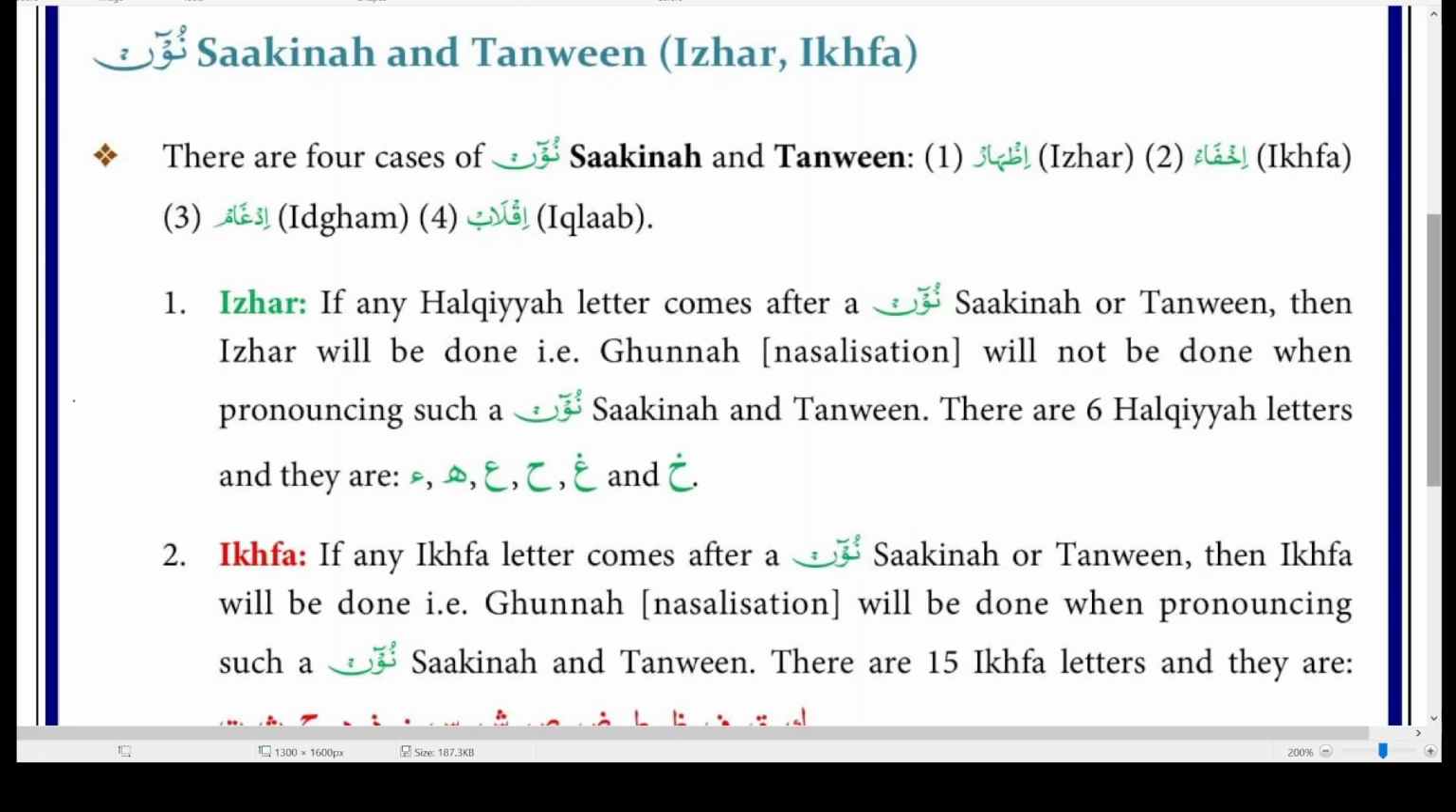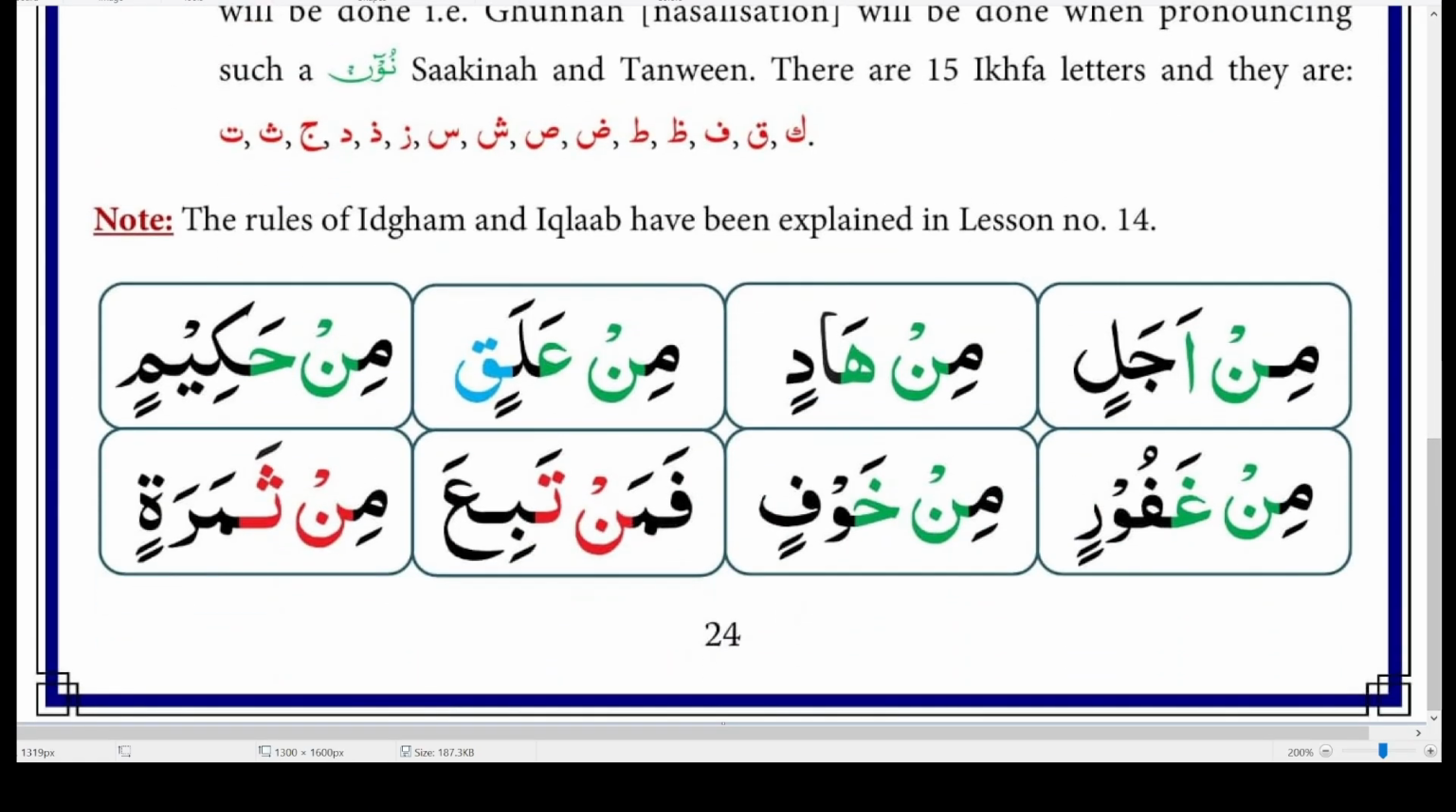Let me first make one thing clear. What is Noon Sakin? Noon Sakin is this. A Sakin letter is the one that has Sukun on it. This sign, we call it a Sukun or a Jism. The letter which has this sign on it is called a Sakin letter. Since this one is Noon with a Sukun on top, this is Noon Sakin. That's the definition of Noon Sakin.